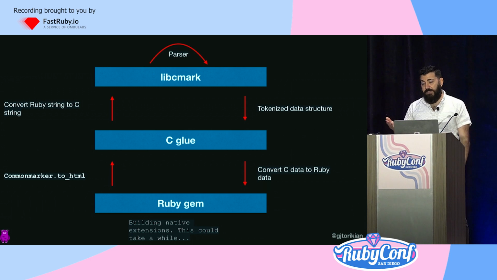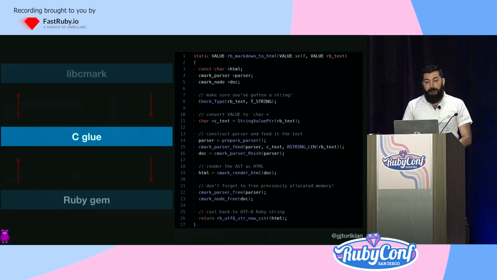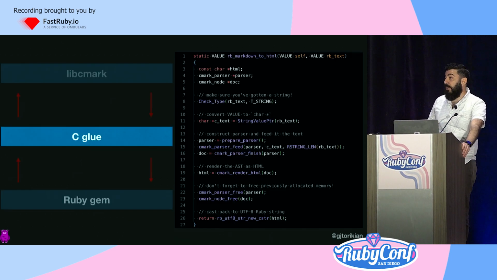So all a Ruby user has to do is install the gem, and they get all this performant magic for free. We've taken all of that heavy lifting out of Ruby and put it into C. And here's some example of what that glue code actually looks like in practice. These are all very real from the actual gem itself.